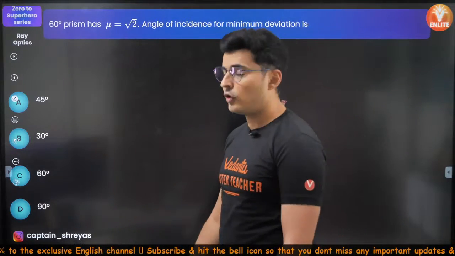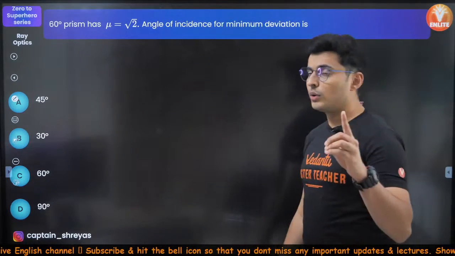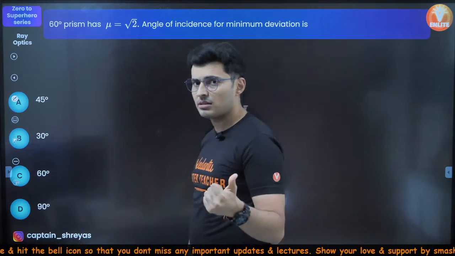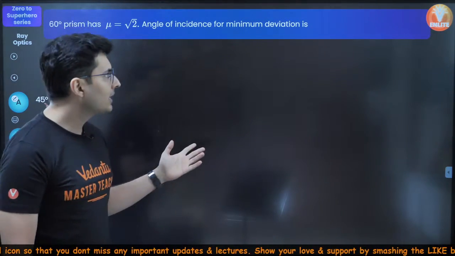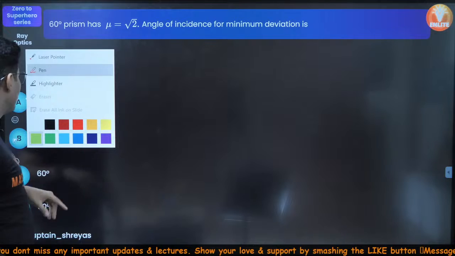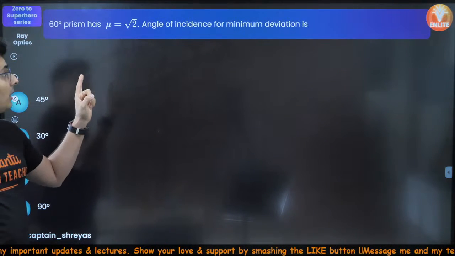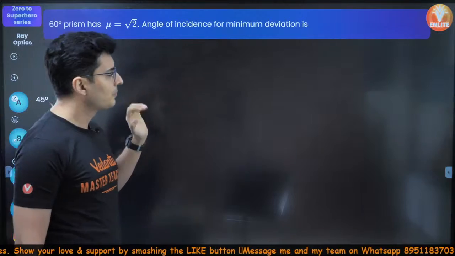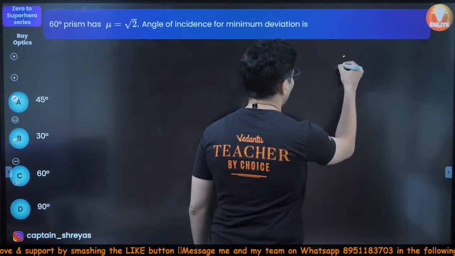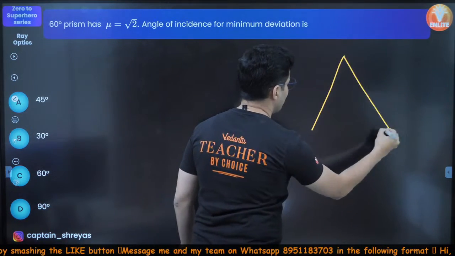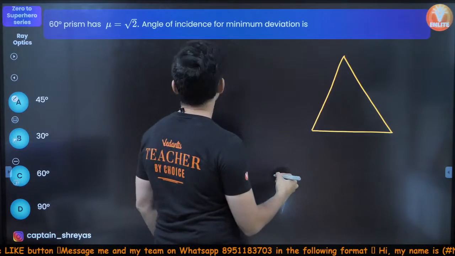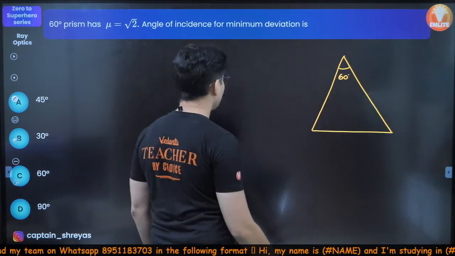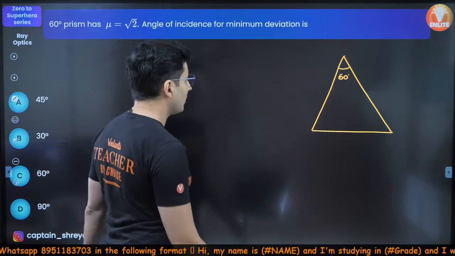60 degrees is the angle of prism. Refractive index is √2. The angle of incidence for minimum deviation is how much? Let's try to figure this out. I think we should start by drawing a diagram so that we get some idea what exactly is happening. The angle of prism is 60 degrees. So here I should put 60 degrees. All right. So then let me draw the ray.